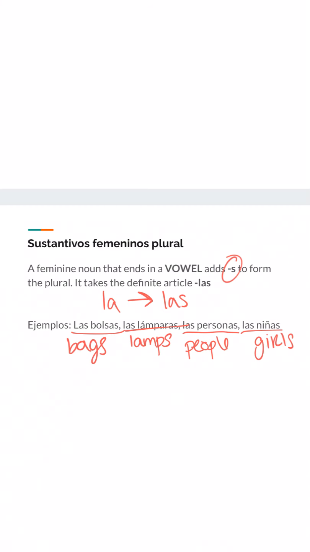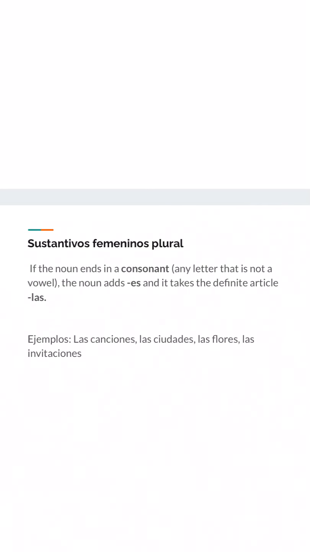Again, we could do that same deconstruction here. I could take this plural noun, las bolsas, and make it singular again. It would become la bolsa, to be the bag. Las lámparas would just simply be la lámpara. La persona, la niña, and so on and so forth, right?